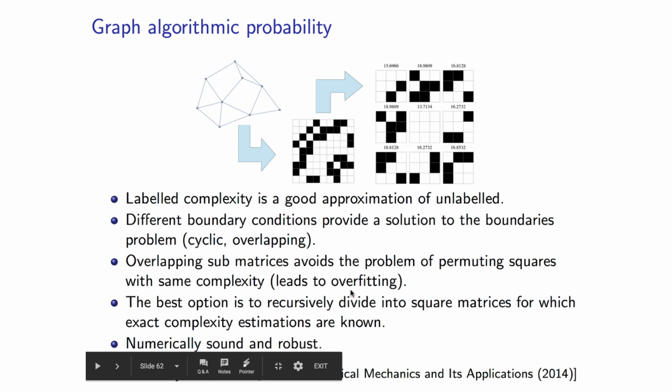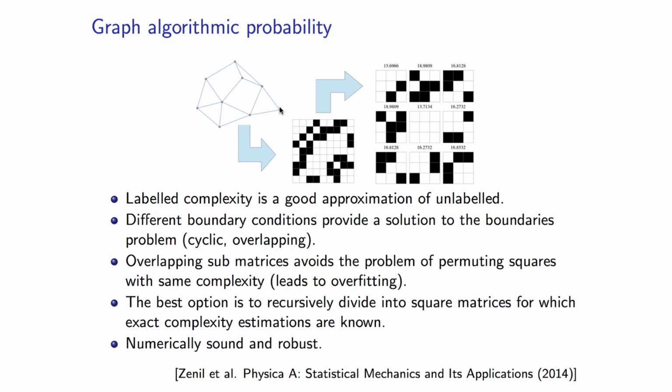For example, in this case, the graph has 9 nodes, which is a multiple of 3. So the block matrix of the adjacency matrix of the graph can be partitioned in 3 square matrices of the same size. But this is not always the case. Perhaps a graph has 10 nodes, and we would then have to divide the large matrix into smaller matrices of different sizes.